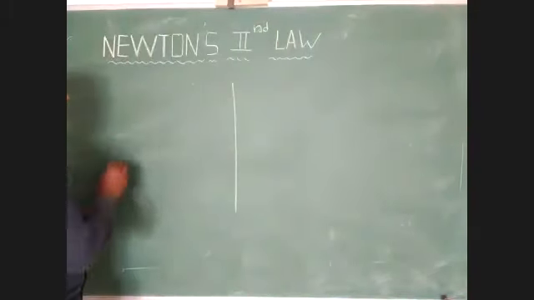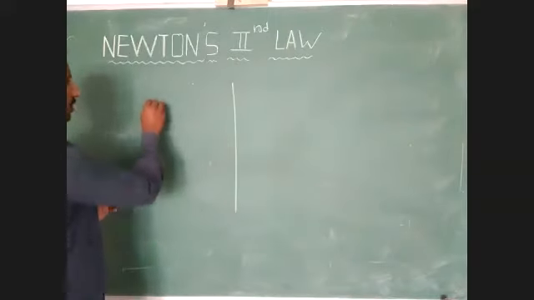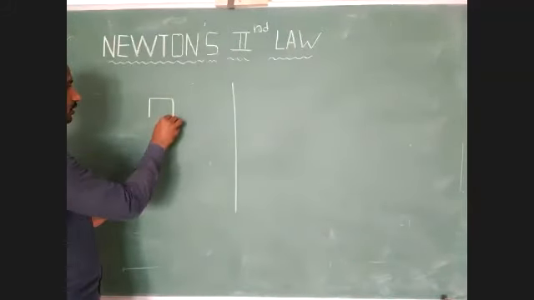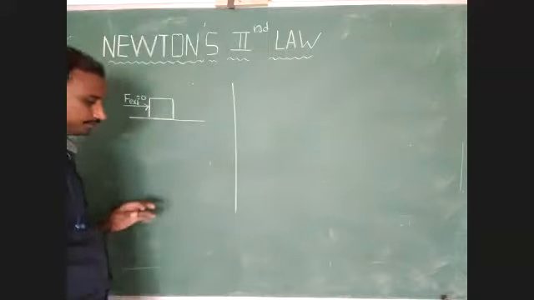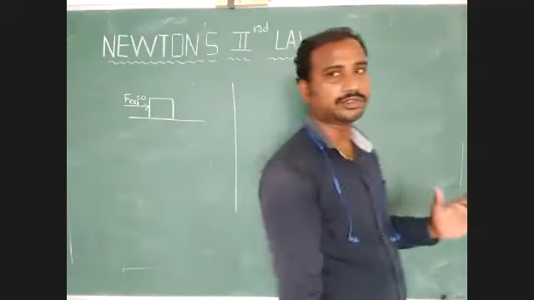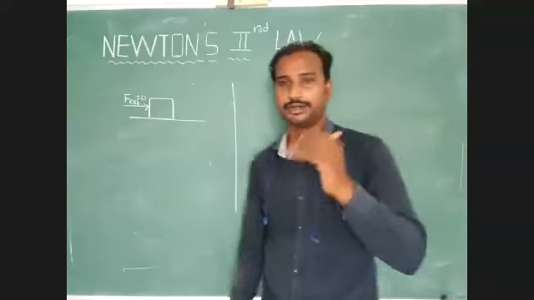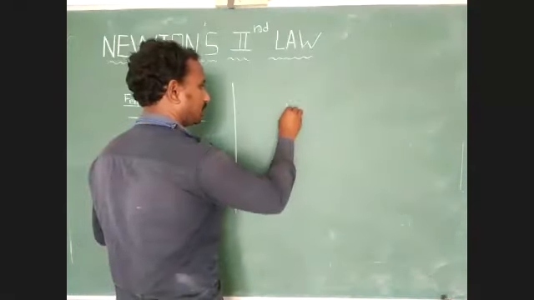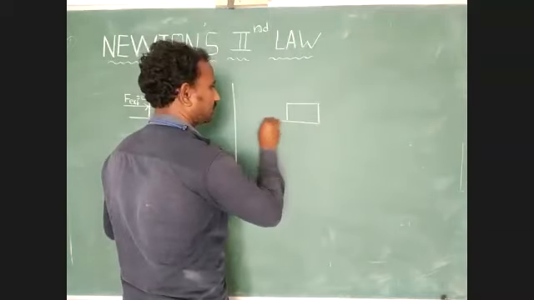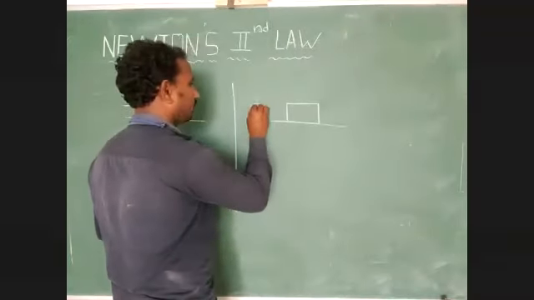Okay, in Newton's first law, just identify this point. External force equal to 0. The external force acting on the body is equal to 0. But in Newton's second law, external force not equal to 0.